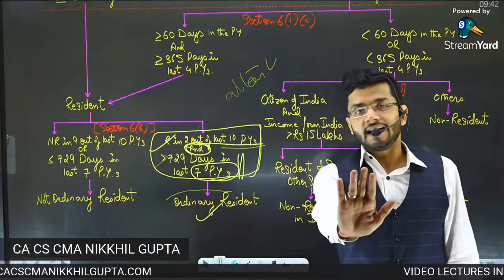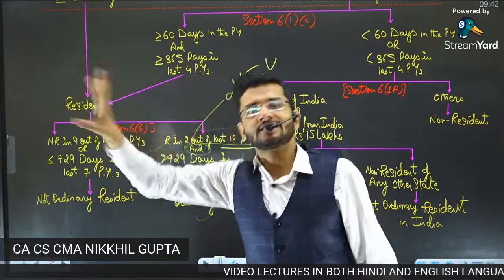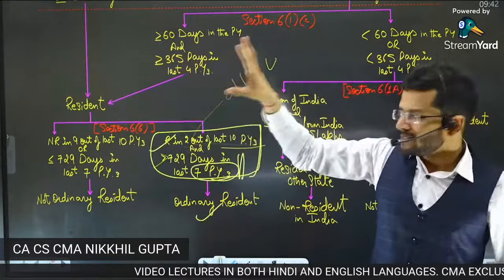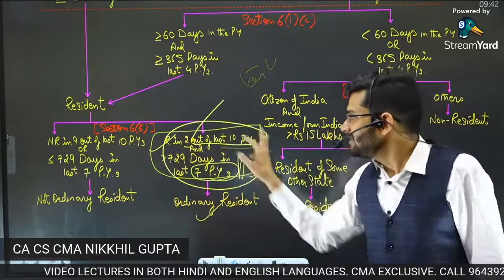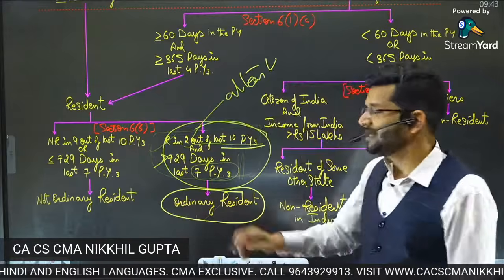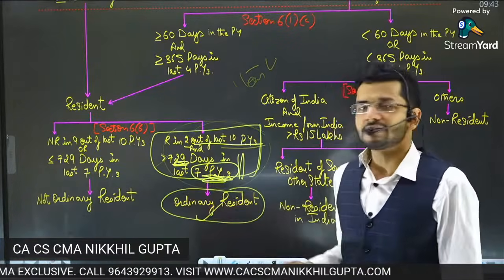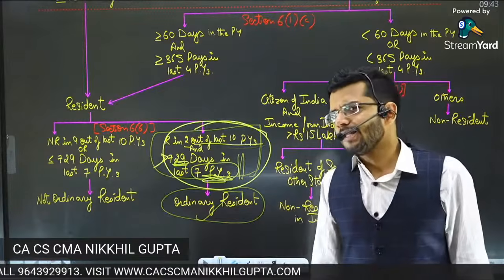And then we are aware, guys, that yes, ever since, since the last decade, you were in Indian context, you were a resident of India. Therefore, we will treat you as an ordinary resident. If you are staying in India for more than 729 days out of 7 previous years, we'll say that you are an ordinary resident in India.